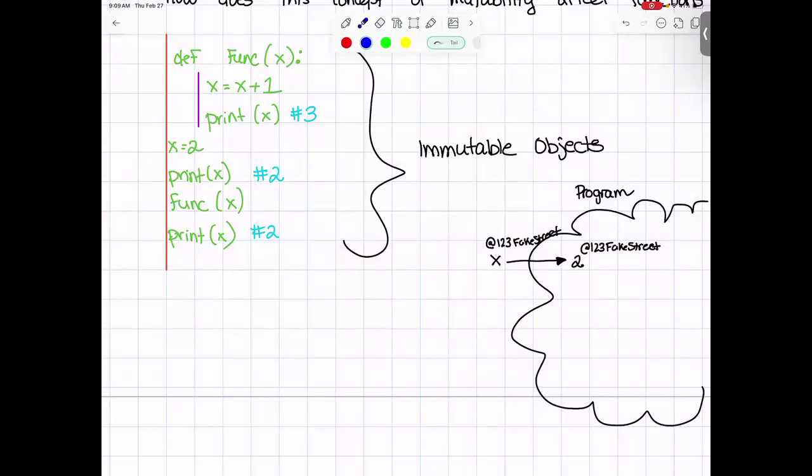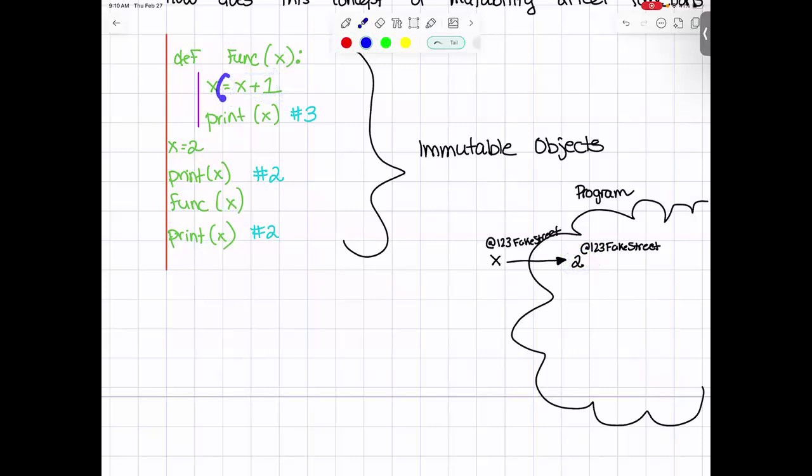So when Python passes in the value 2 here, it happily passes in the value 2. But really what it's doing is it's passing in this memory address. It's saying, here, you can find the value 2 at 123 Fake Street. So inside the method comes here and we get x plus 1. So it says, go to 123 Fake Street and get the value there. So we do, and we get 2, and add 1 to it. And so then those become 3.